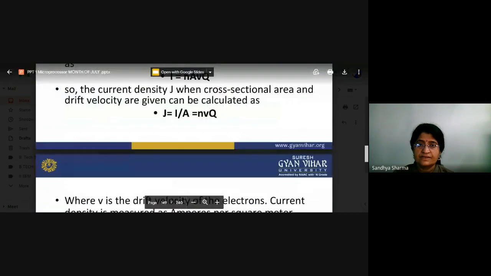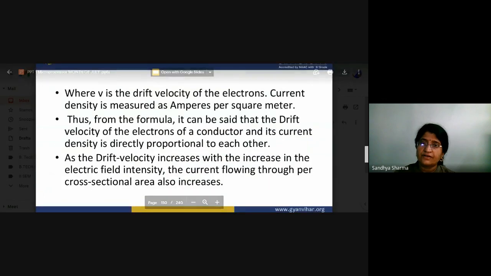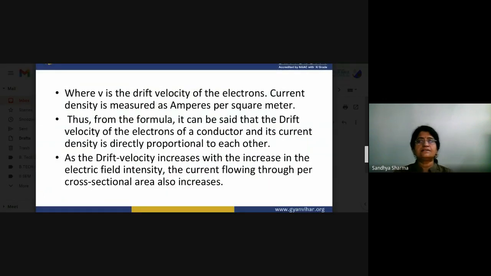So now we can see here where V is the drift velocity of electrons. Current density is measured as ampere per square meter, so that is a basic fixed value. And from the formula, it can be said that the drift velocity of electrons of a conductor and its current density are directly proportional to each other. As the drift velocity increases with an increase in electric field intensity, the current flowing through per cross-sectional area also increases.